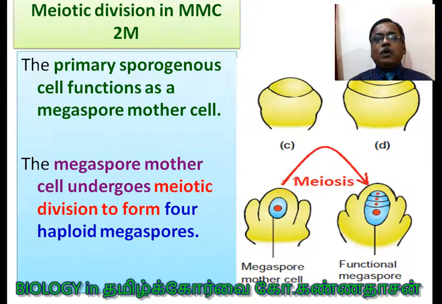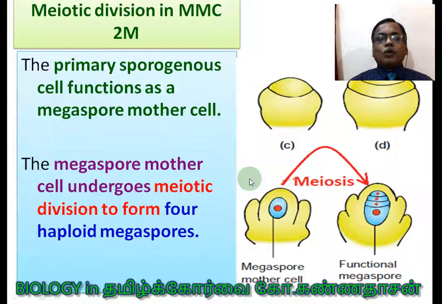So totally at the end of meiosis, how many cells are formed? It is 4. Then one more point you have to remember: it is a reduction division, so the chromosome number is reduced to half. Are you clear? So cell number increases but chromosome number decreases. Point to be noted. Based on this, one NEET question can be asked.